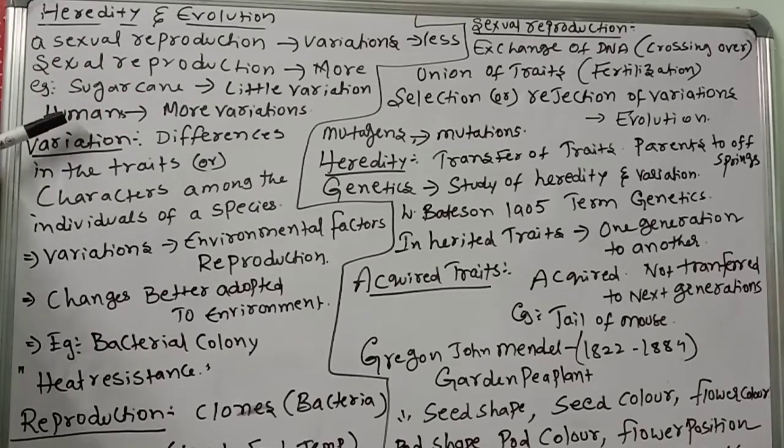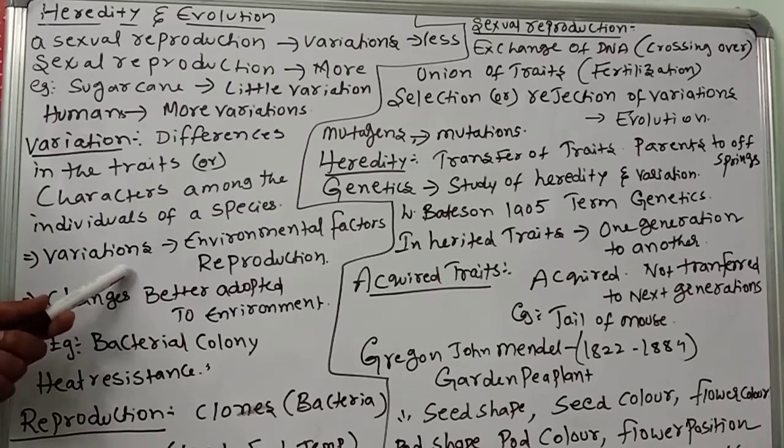But in humans we see more variations, completely different from the parents in the newly formed baby or children. So differences in the traits or characters among individuals of a species are called variations. Same species, but different appearances.